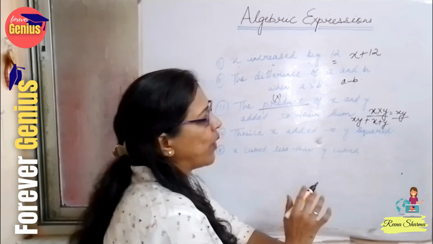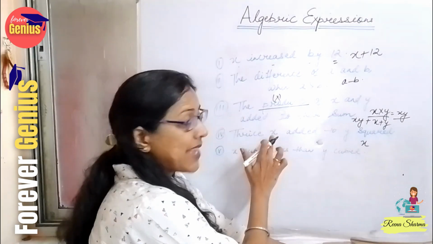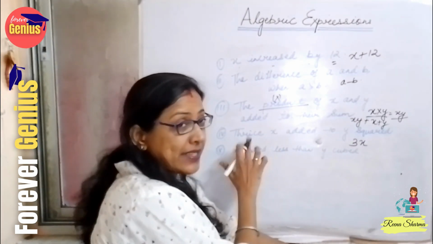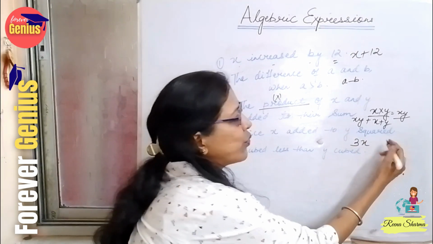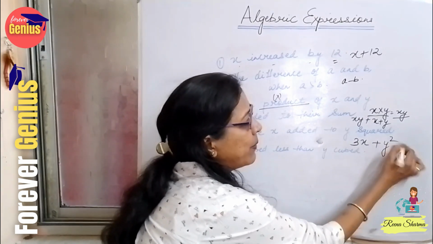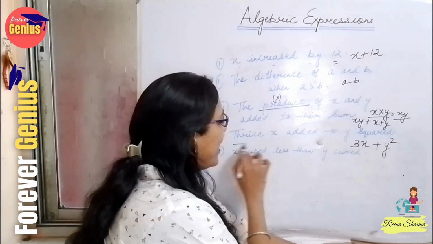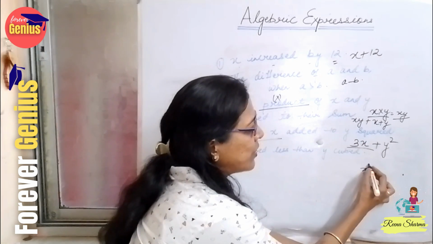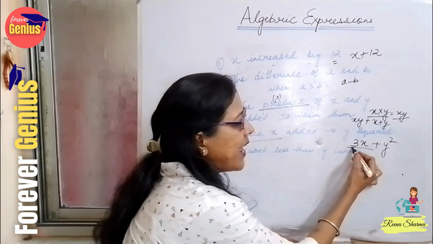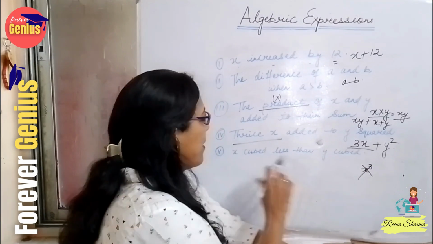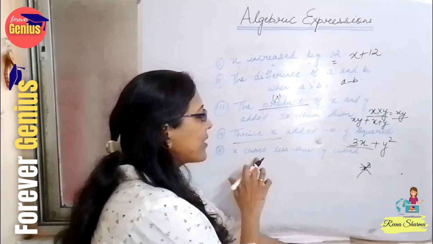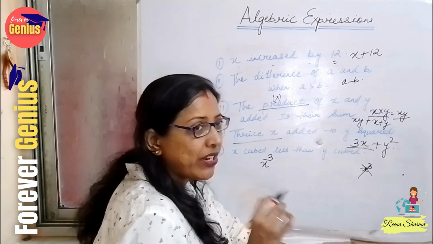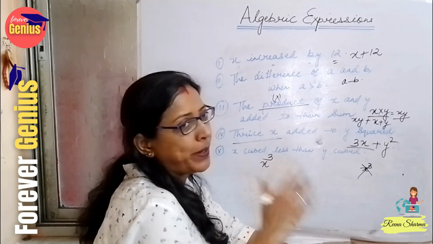Thrice x added to y squared. Thrice x, see what I told. Thrice x means 3x. It is not x written in the form of power. Added to y squared, plus y squared. Y squared means y to the power 2. So thrice x is 3x. Don't make an error by writing x to the power 3. No, it is 3x plus y squared. Now the last one, see, x cubed less than y cubed. X cubed means x to the power 3. 3 means cube, 2 means square.